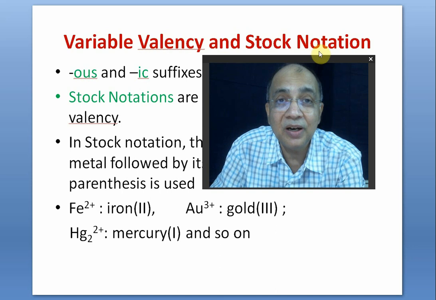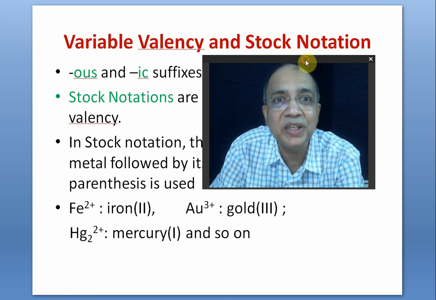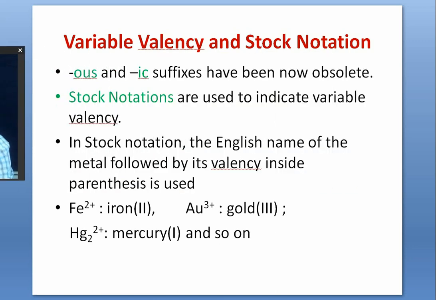not mercurous, not hydrargyrum, but mercury. So we are using the English name suffixed with its valency in Roman numerals, I, like that. For example, we are calling ferrous, now we are calling iron 2. We are calling auric, we are now calling gold 3. Mercurous, now we are calling mercury 1, and so on and so forth. These are called stock notations. So "-us" and "-ic" suffixes have been obsolete now.